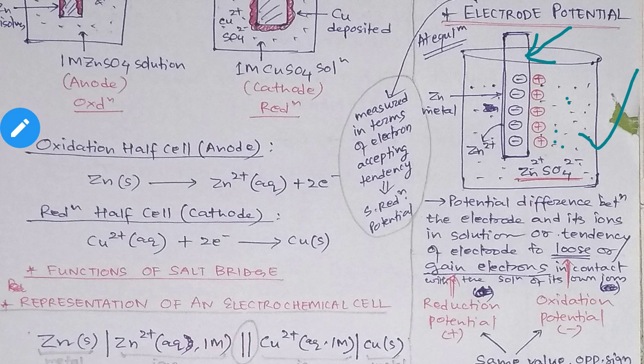This metal rod is of zinc. So this is a zinc metal rod, and this is an electrode. And the ions which you take, remember, should be of this metal only.